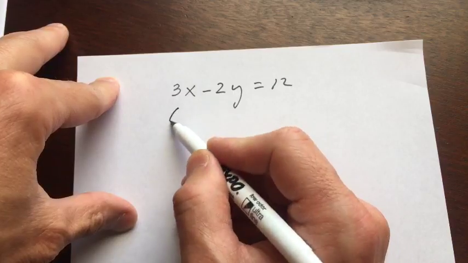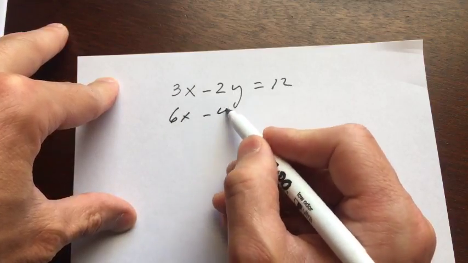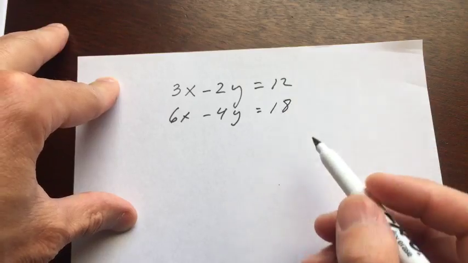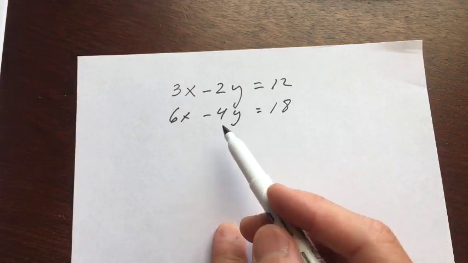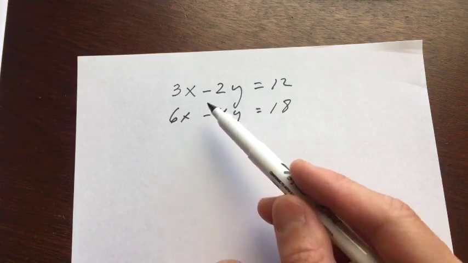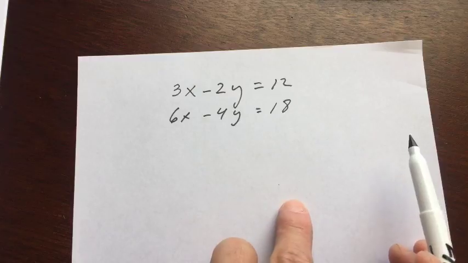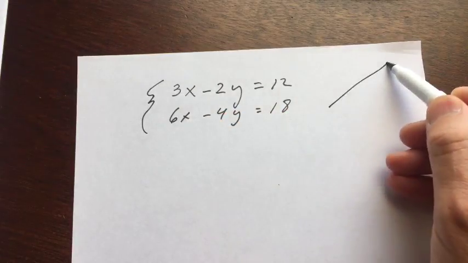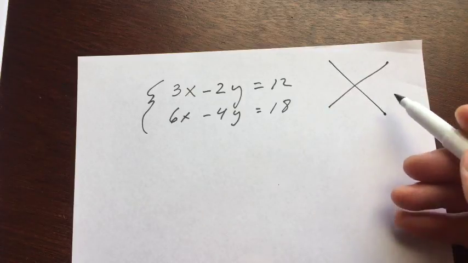I'm just making up a problem here to show you a potential type of problem that you might encounter on the SAT. When you look at these two lines, these are equations of lines. How would you find the solution of this system? So remember, equation of a line. There's a line, right?